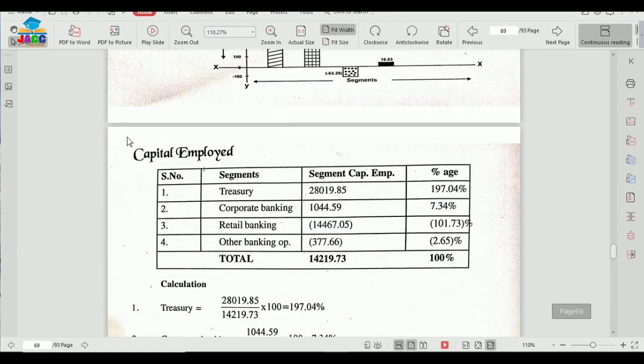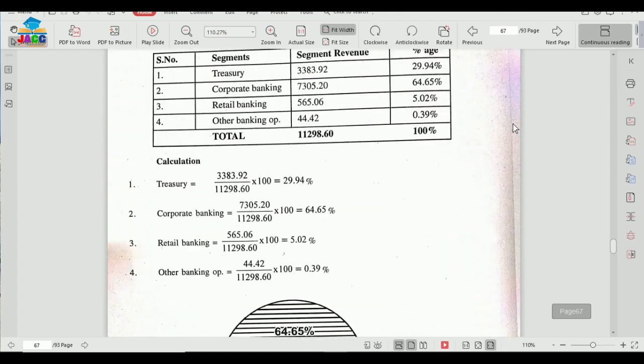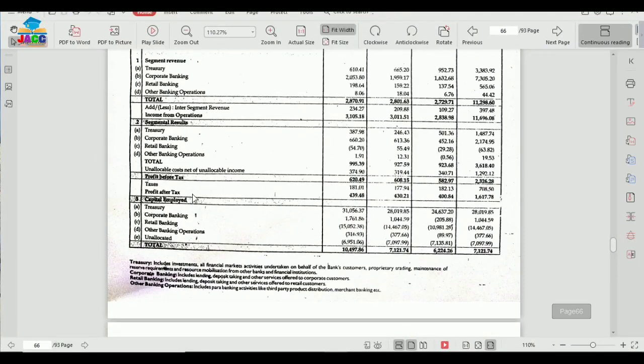Number 3 comes capital employed analysis. So capital employed analysis, again the same format: serial number, segment, capital employed and percentage. This is 1 2 3 4. This is the name of the segments. This again we have taken from the last column of our data, which was 31st March. So this is capital employed's data and their total.